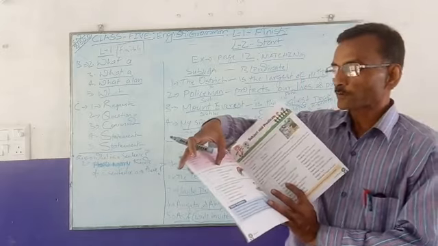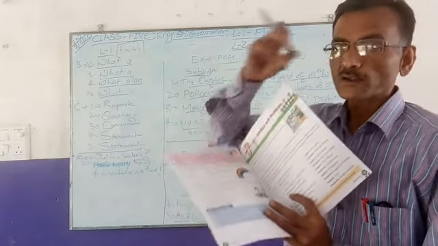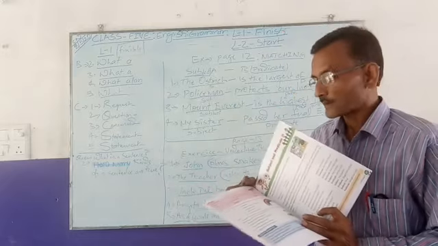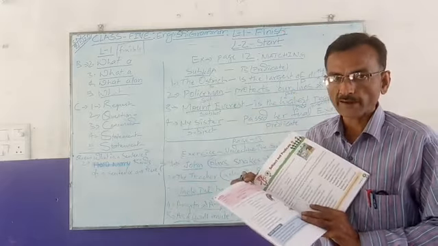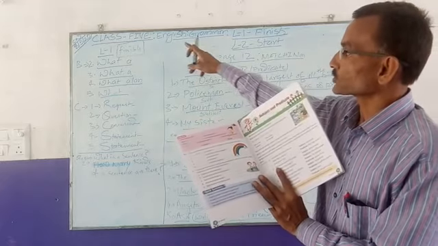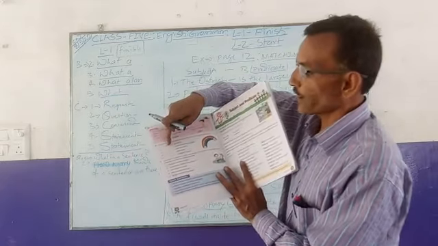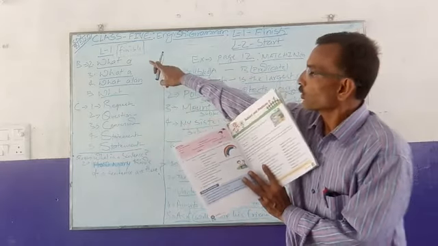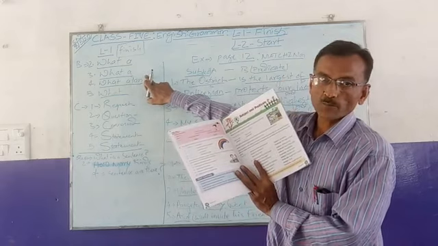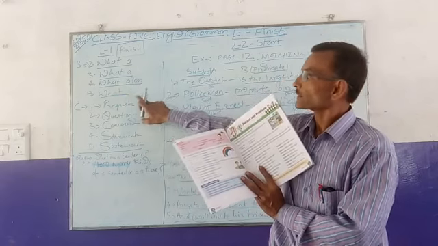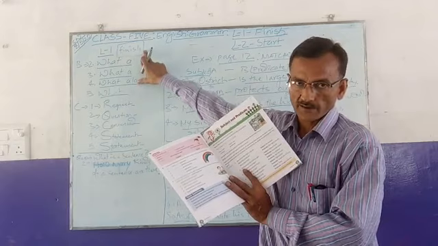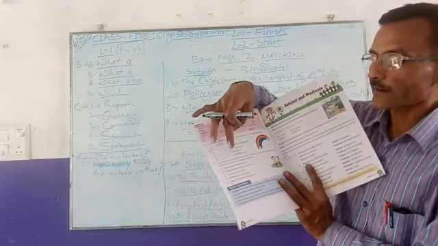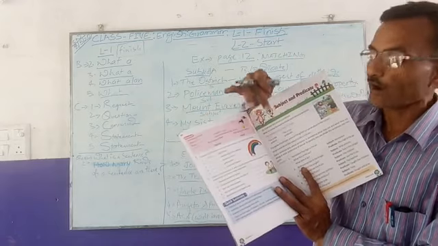Complete the following sentences with what and what a. Either you should supply what or what a. Article will be there. A is an article. You have already learned that. And so in B part, you have to supply what or what a. Grand idea. So later on, in point number 2, what a will be there. In point number 3, what only will be there. This is completed now.